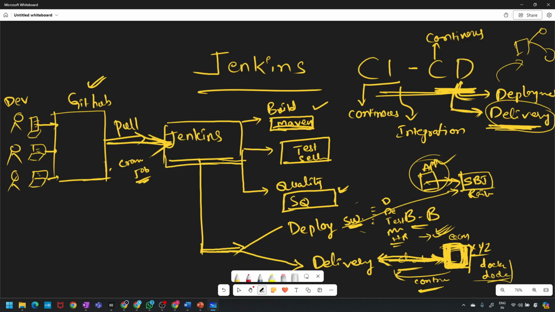In this case the SBI team will ask you, we don't know what to implement with this application, so kindly complete it. That means the development team, by using Ansible or anything, will deploy into their machines.